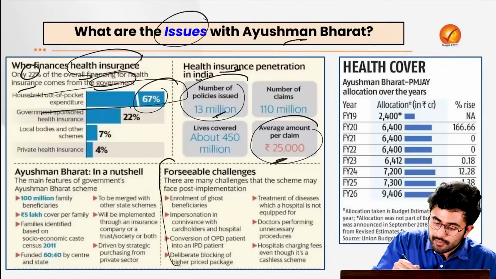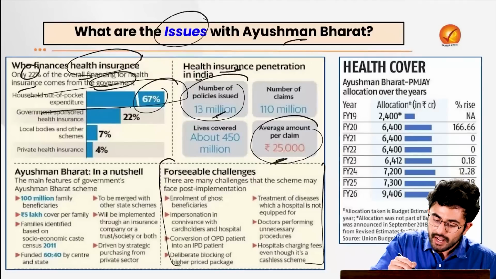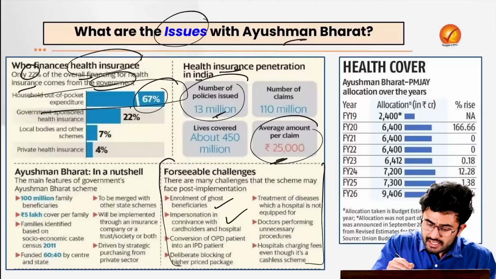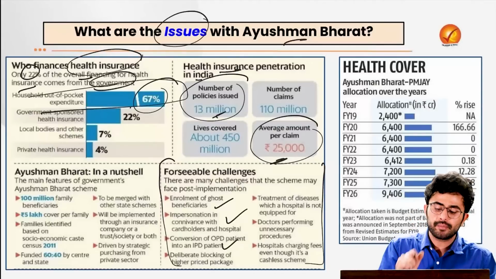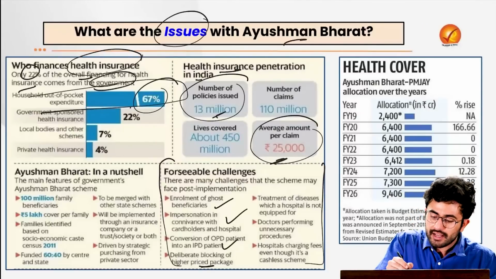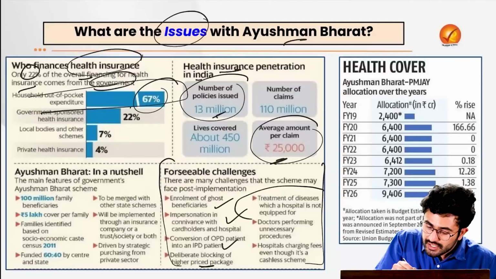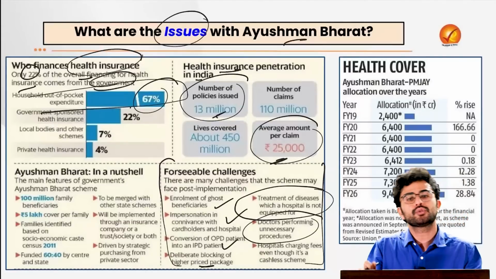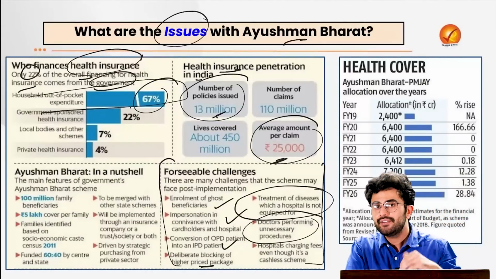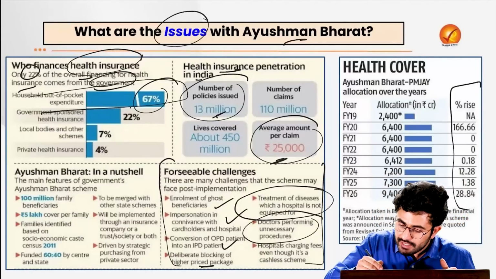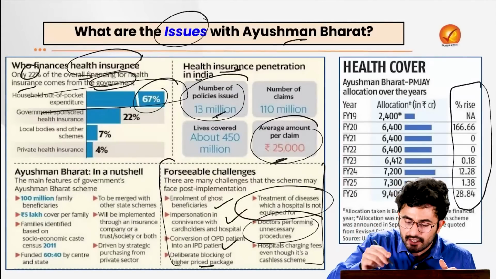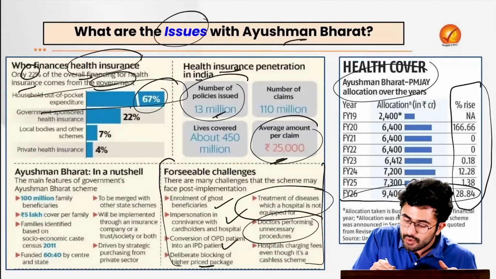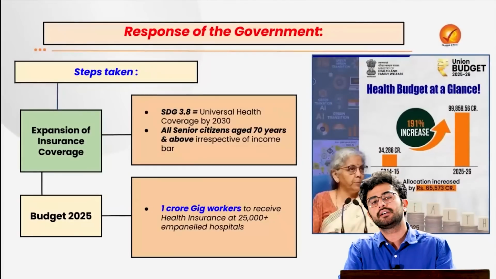Just look at the foreseeable challenges which we have discussed: enrollment of ghost beneficiaries, impersonation, conversion of OPD patients into IPD patients, deliberate blocking of higher price packages, treatment of diseases which a hospital is not equipped for, doctors performing unnecessary procedures. Even from the government, there is not a significant increase in the budget allotment to the Ayushman Bharat scheme. For example, in this year's budget as well, only a 28% hike has been done.